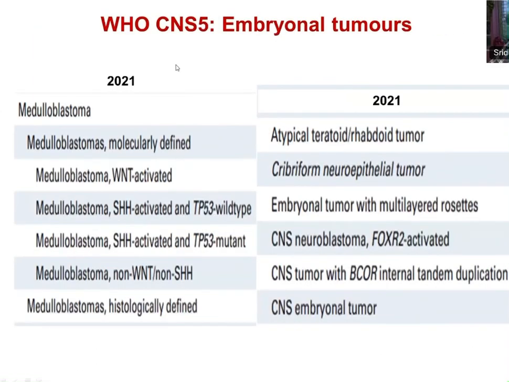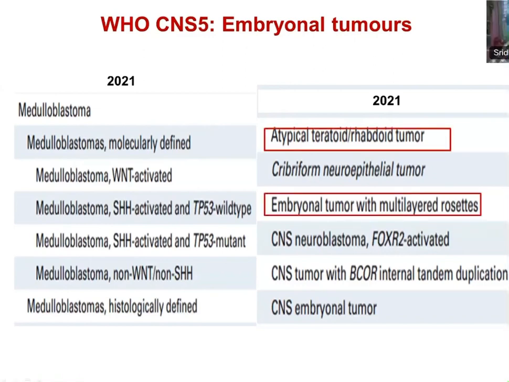Among embryonal tumors, the most common, as you know, is medulloblastoma. Non-medulloblastoma tumors are the other spectrum: ATRT, atypical teratoid rhabdoid tumor; cribriform neuroepithelial tumor; and embryonal tumor with multilayered rosettes. There are uncommon tumors: CNS neuroblastoma, CNS tumor with BCOR internal tandem duplication, and CNS embryonal tumor NOS. Of these, atypical teratoid rhabdoid tumors and ETMR are molecularly defined, at least by defining alterations. The rest are based on a certain amount of methylation and a combination of alterations. These two tumors can be identified by immunohistochemistry, which we'll cover today.